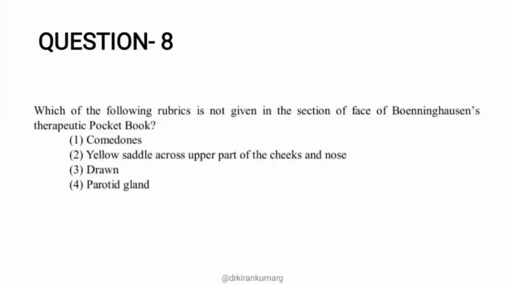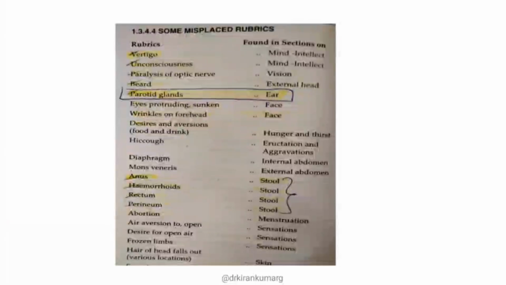In BTPB there is something called misplaced rubrics. Misplaced rubrics of BTPB should be known by heart. You should be very thorough with BTPB misplaced rubrics, because every year they have been asking the same question very repeatedly. Under misplaced rubrics, parotid gland has to be given in the ear chapter.